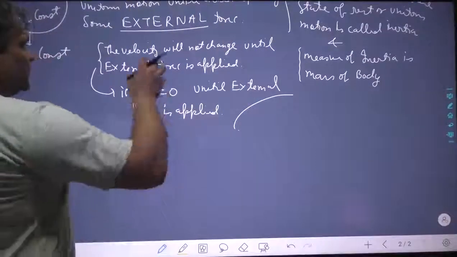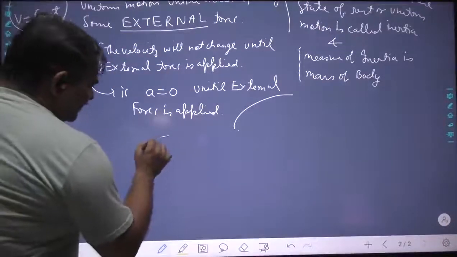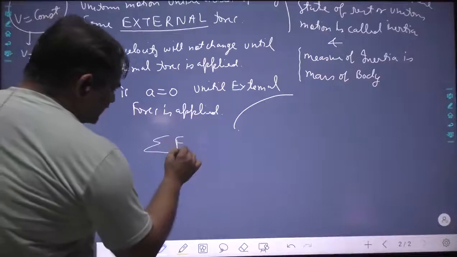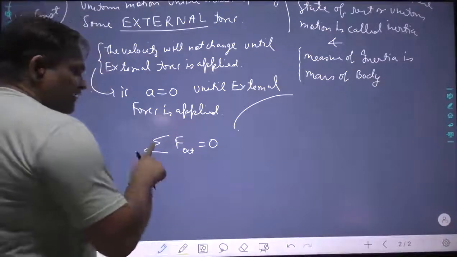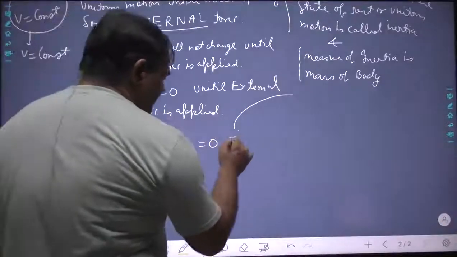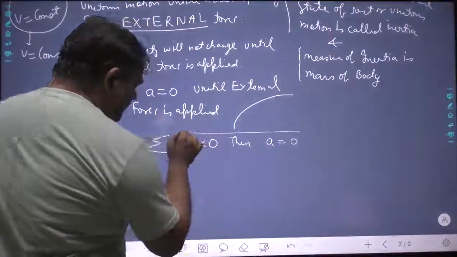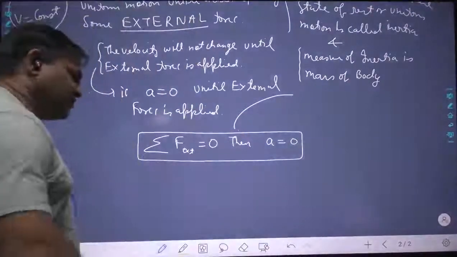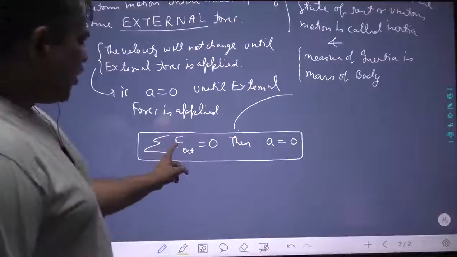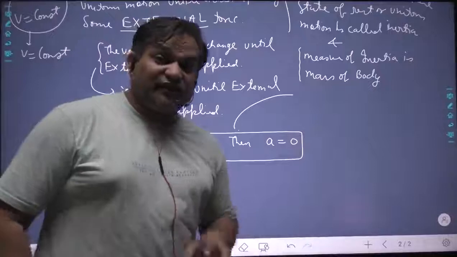That means Newton's first law of motion can also be stated like this: if the sum of net external forces is zero, then acceleration is zero. This is the mathematical form of Newton's first law of motion. If the sum of all the external forces is zero, then the acceleration is zero.